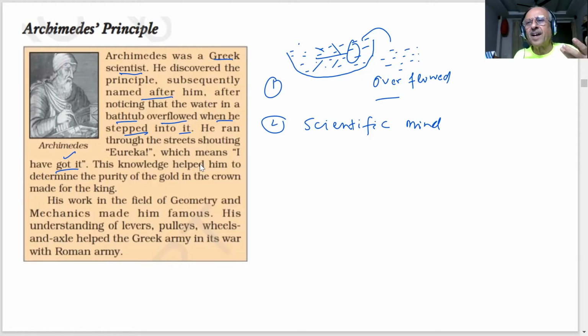Why are you facing a loss in weight? I mean, actually there is no loss in weight. Why do you feel that your weight has become less when you are inside the water? You can use a spring balance and take an object, and you will naturally find that the apparent weight becomes less. Why? And how much water will be displaced? The knowledge helped him to determine the purity of gold in the crown made for the king. These are some of the applications which scientists use. His work in the field of geometry and mechanics made him famous. His understanding of lever, pulleys, wheel and axle helped the Greek army in its war with the Roman army.